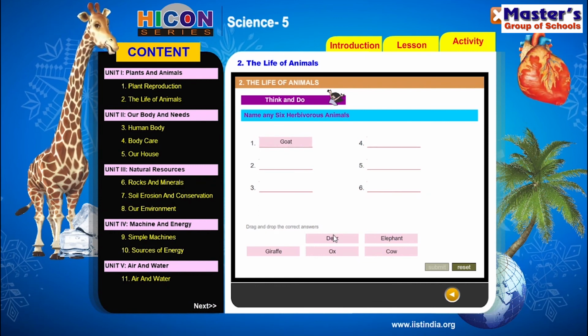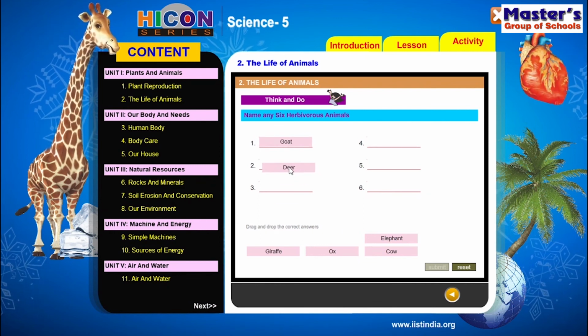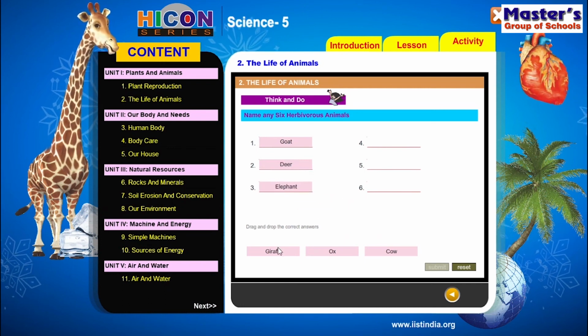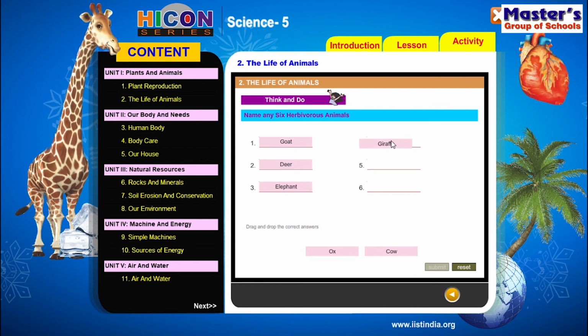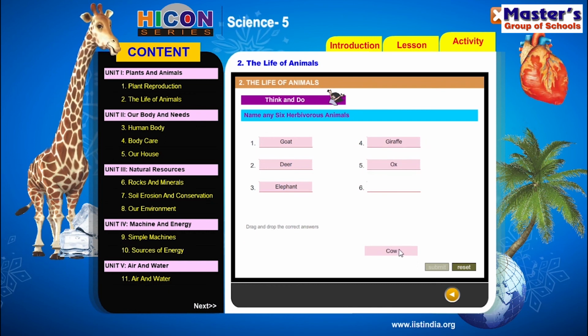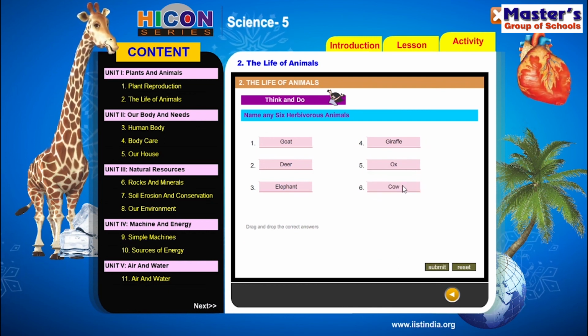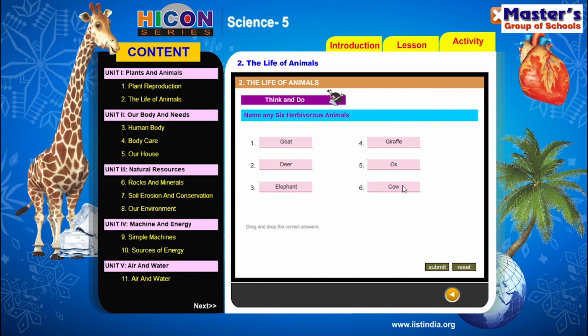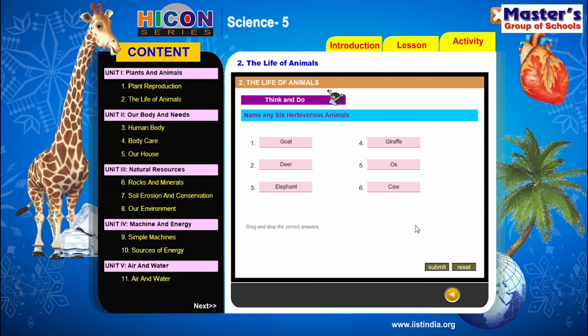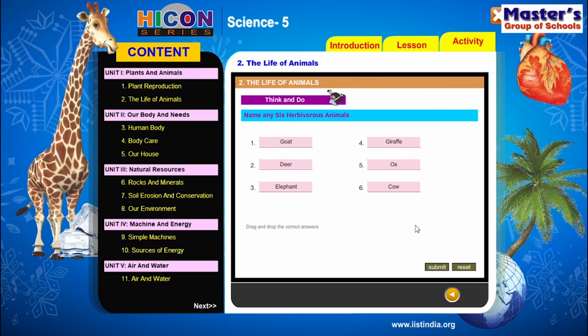So goat, next deer is an example for herbivore, and elephant is also an example for herbivore. Giraffe is also an example for herbivore, and ox and cow are also examples. So children, there are some more examples for herbivores. You can also write the names of those animals, like sheep, deer, horses. All these are examples for herbivores. So children, the activity part in this lesson is completed. So thank you.